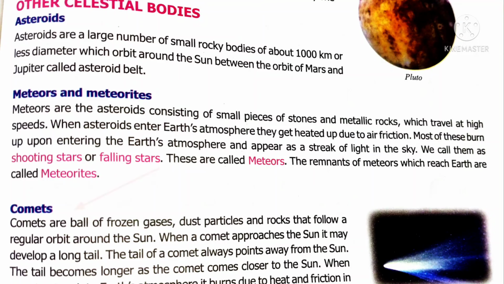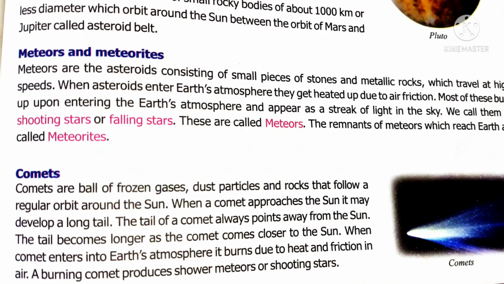Comets are also heavenly bodies, balls of frozen gases, dust particles and rocks that also orbit around the sun. A comet has a long tail-like structure which always points away from the sun. The tail becomes longer as the comet comes closer to the sun. When the comet enters the Earth's atmosphere, it burns due to heat and friction of the air. The burning comet produces showers of meteors or shooting stars.